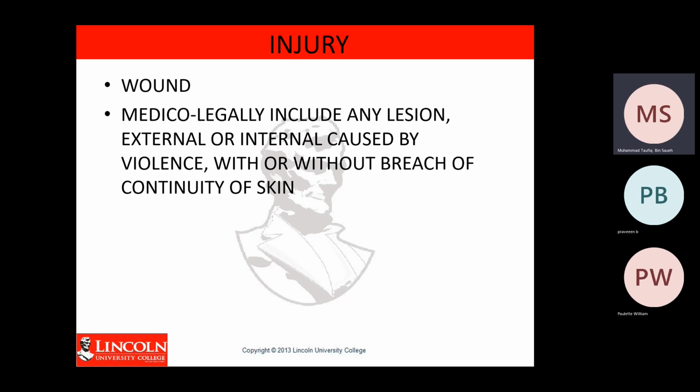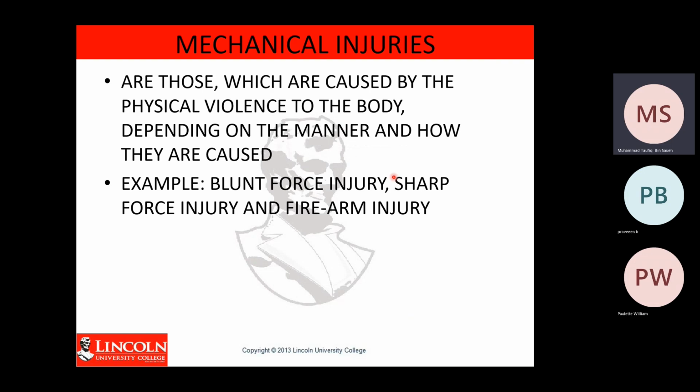The wound can either break your skin or not break the skin but wound inside. It can happen externally where you can see your skin breaks and it bleeds, or without the skin breach, where the skin is intact but the injury is below the skin. This is what we call injury.